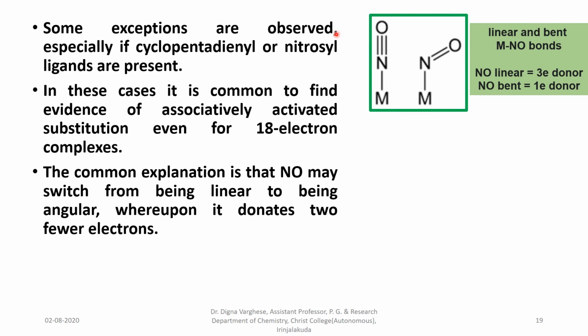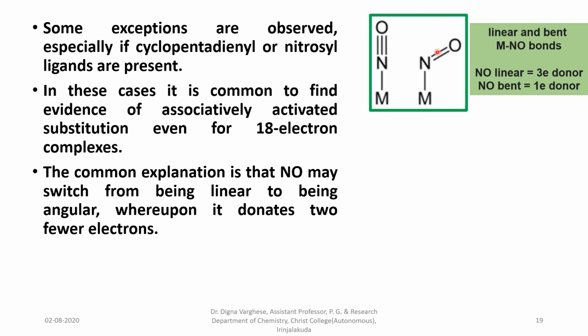In the case of nitrosyl ligands, we can see from different complexes they can act as linear, as in M triple bond O, and in some complexes it acts as a bent structure, that is M double bond O. If it is linear, it acts as a 3 electron donor.